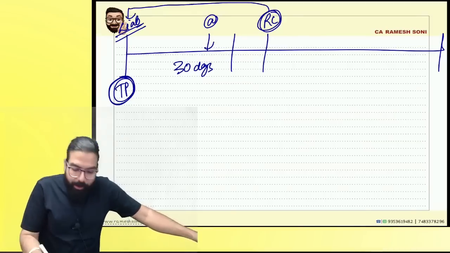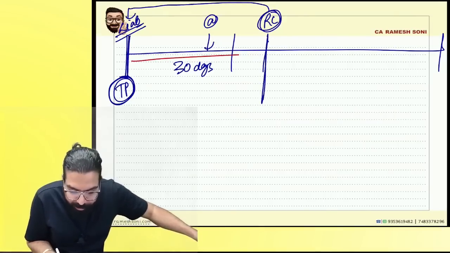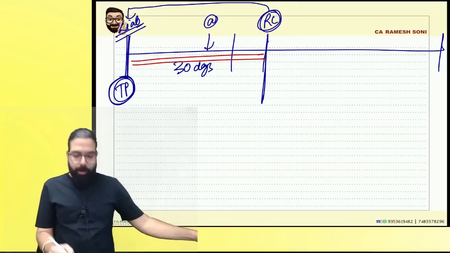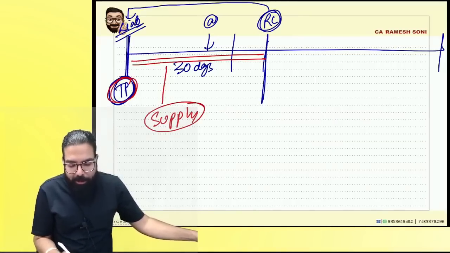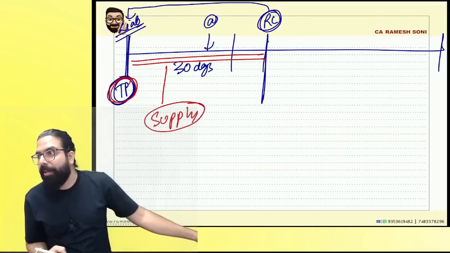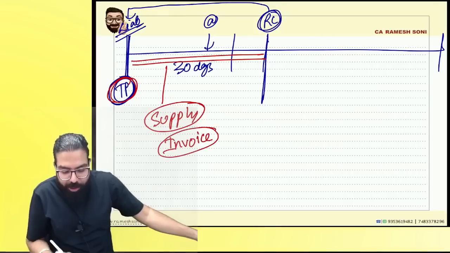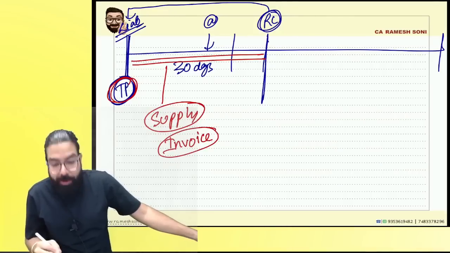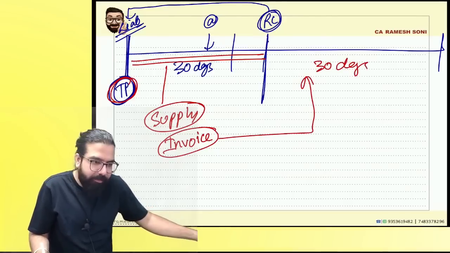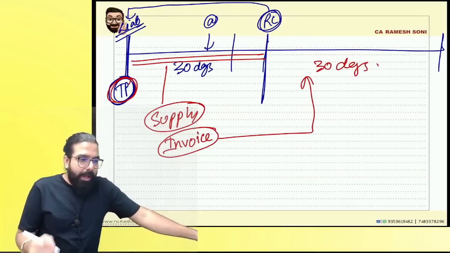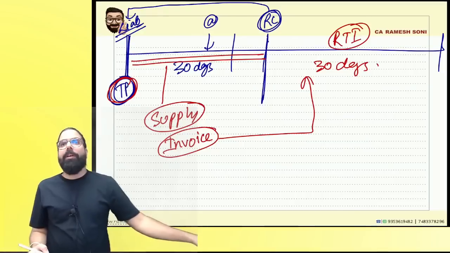Are we clear, everyone? Now, tell me one thing. I was a taxable person here. From here to here, I will make supply. For all these supplies which I make, am I liable to pay tax because I was already a taxable person? Yes or no? I would have issued an invoice, but I could not issue a GST invoice because I did not have a GSTN number. Now, for all these invoices, once registration certificate is granted, within 30 days, I will have to issue a revised tax invoice. Are we clear, everyone?